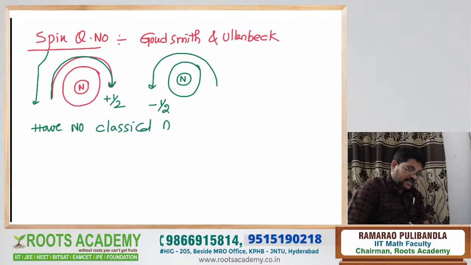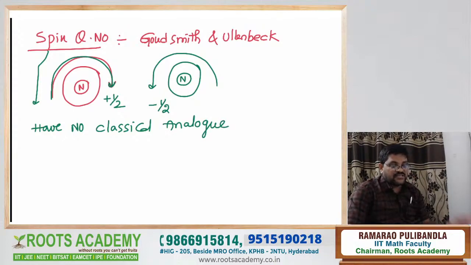What is the meaning of classical analog? It means there is no experimental proof, it's just an evidence. If the electron revolves clockwise it is shown by plus, and anti-clockwise by minus, as proposed by Goudsmit and Uhlenbeck, but there is no experimental evidence for this spin quantum number. And this quantum number is not derived from the Schrodinger wave equation. Now, the 3 essay questions are completed.